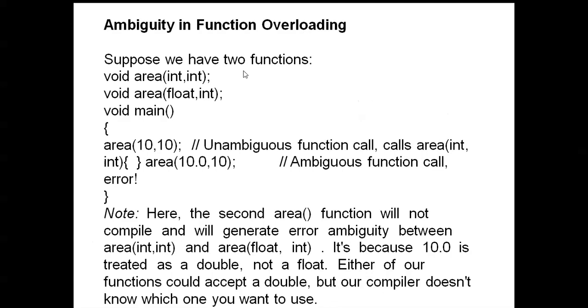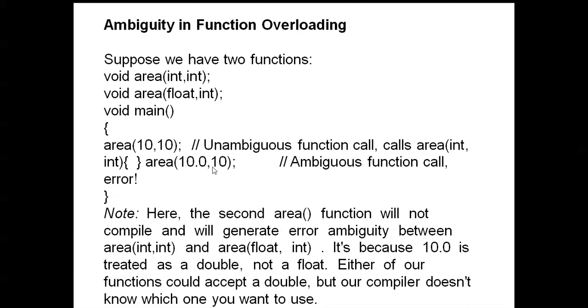Here you can see ambiguity in function overloading. When a function is overloaded, an ambiguity can occur. You can see void area of int, int and void area of float, int. Here both data types are the same, and here they are different.